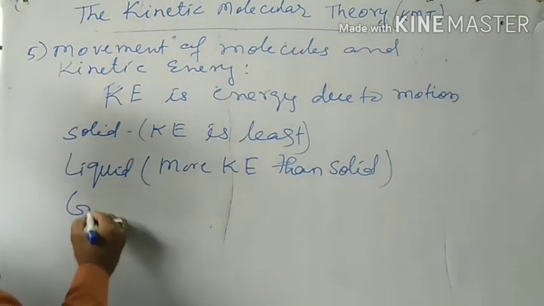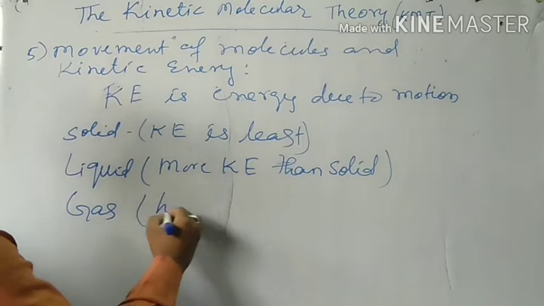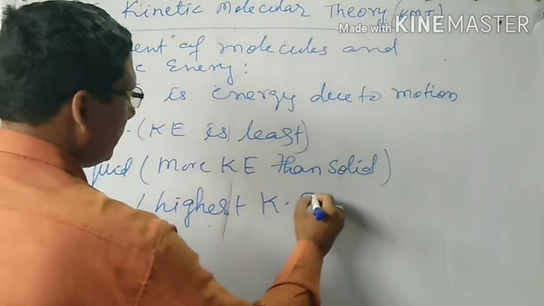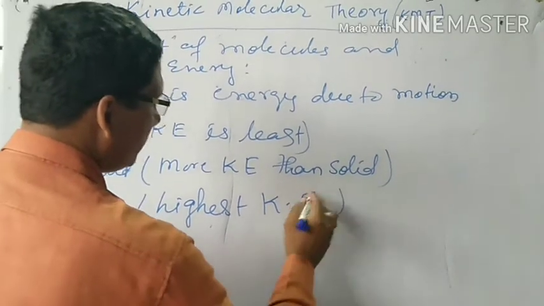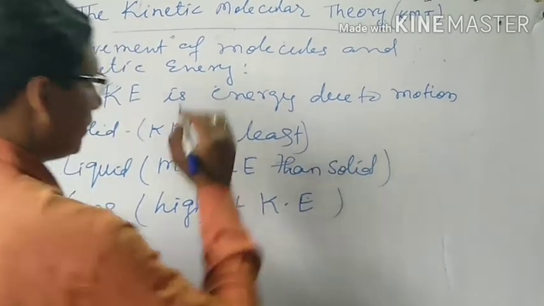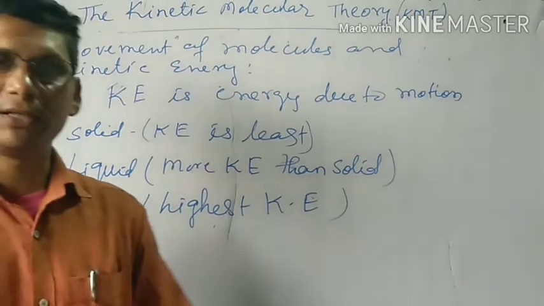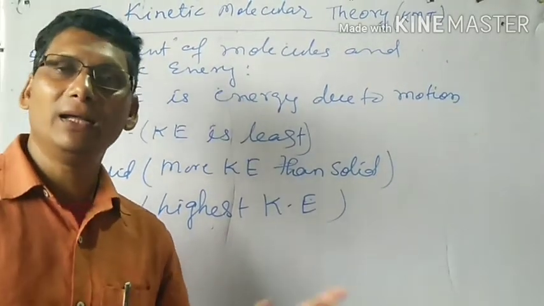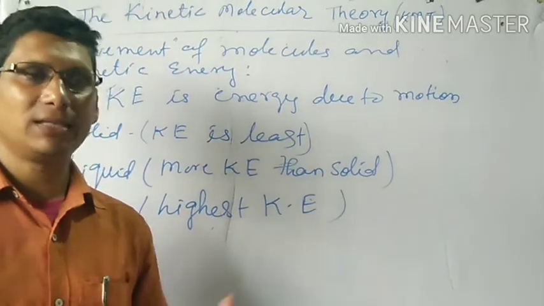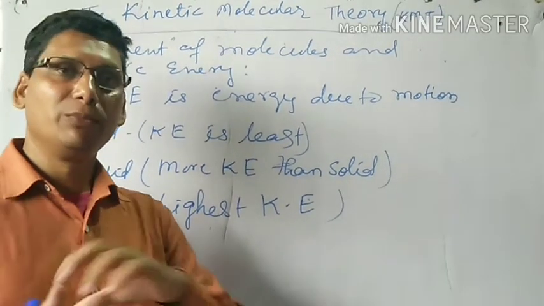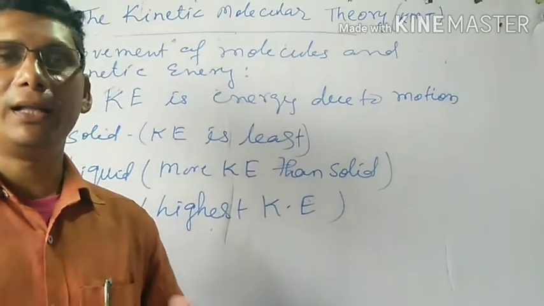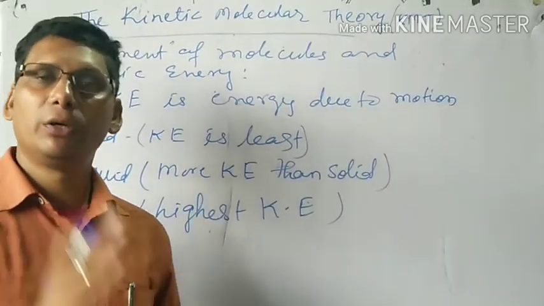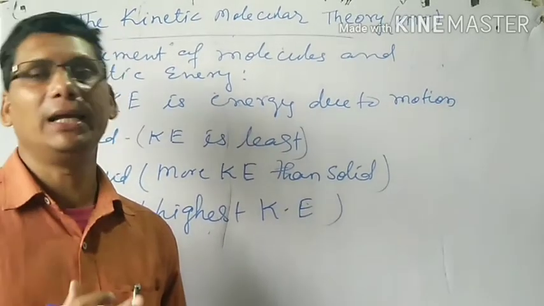If you see the gas, it has the highest kinetic energy. Why? Because in gas, intermolecular space is very large compared to solid and liquid. So molecules in gases get more space for movement. They move randomly here and there, and because of more space they move faster, so they possess more kinetic energy.